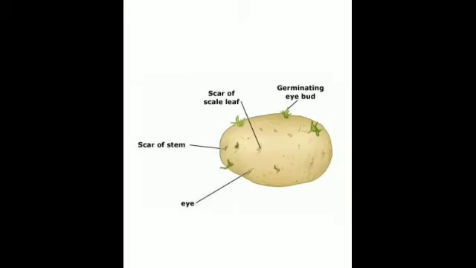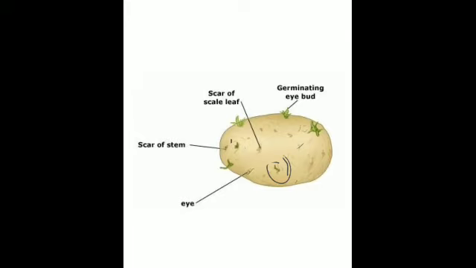Now you can easily recognize this. It is a very common vegetable used at home, the potato. You have seen such features on the surface of the potato. Yes. So this is the node and the internode. This is called the eye because it gives the appearance of an eye. This dot over there is the node, and this bigger part covering it is the internode. So it gives an appearance of the eye, that is why it has been labeled as the eye. So the common underground stems are tubers.